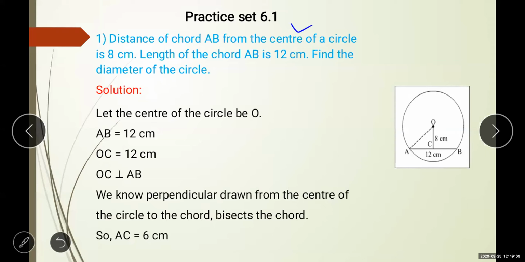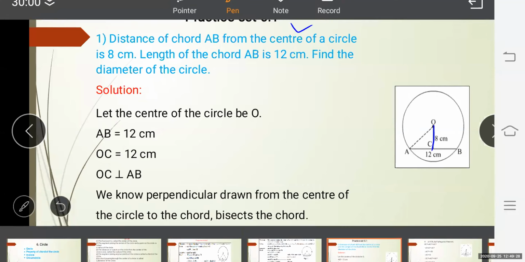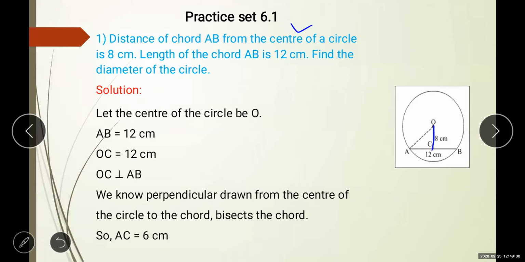First of all, whatever is given in the question, you have to form it in a diagram. The distance of a chord AB from the center of the circle is 8 centimeters. The length of chord AB is 12 centimeters. Find the diameter.